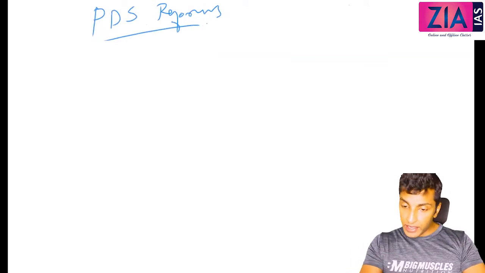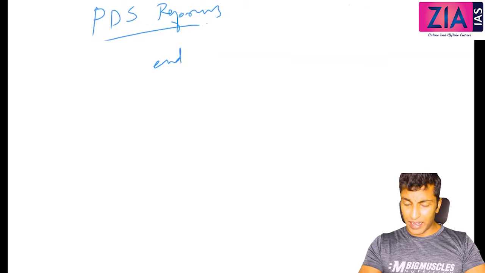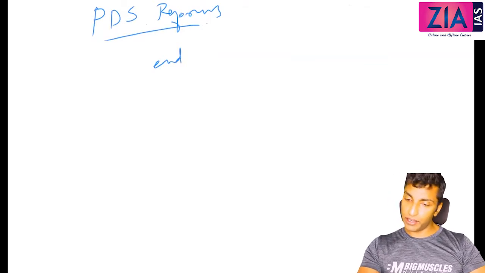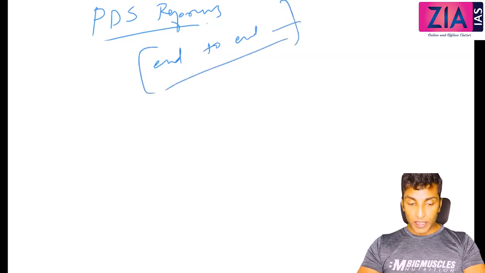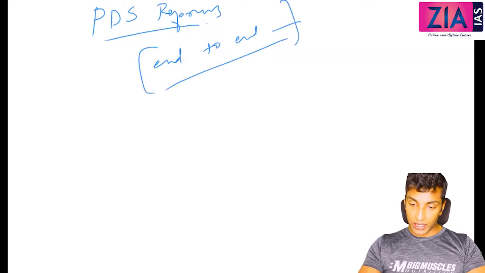Application of ICT, including end-to-end computerization. Everywhere you can write this, wherever supply chain issues are there, you can write this end-to-end computerization.